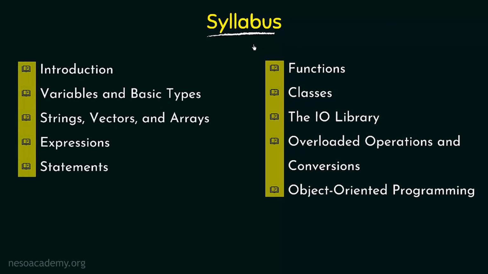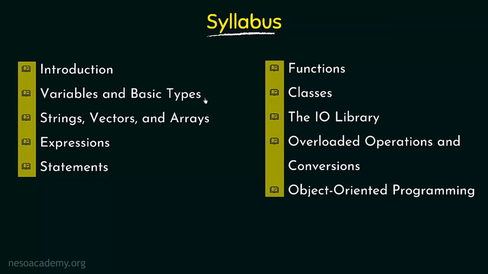Coming to the syllabus, we will see the main things that we are going to discuss in this course. Here is the list of the basic topics. First of all, we will see the introduction. This lecture is also a part of the introduction, and we will see some more basic things that we need to learn before we get into the details of C++. Then we will study variables and basic types. Don't worry about these terms if you are new to programming. It will all become clear as we move ahead. Just know that we are going to discuss these things.